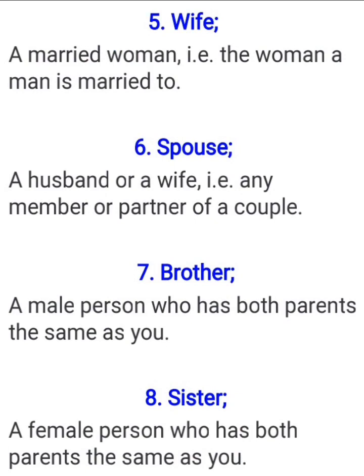Spouse is a word we use for both husband or wife, that is any member or partner of a couple. The husband is a spouse and the wife is a spouse. The husband can refer to the wife as my spouse, and the wife can refer to the husband as my spouse. So both of them can be referred to as spouse.